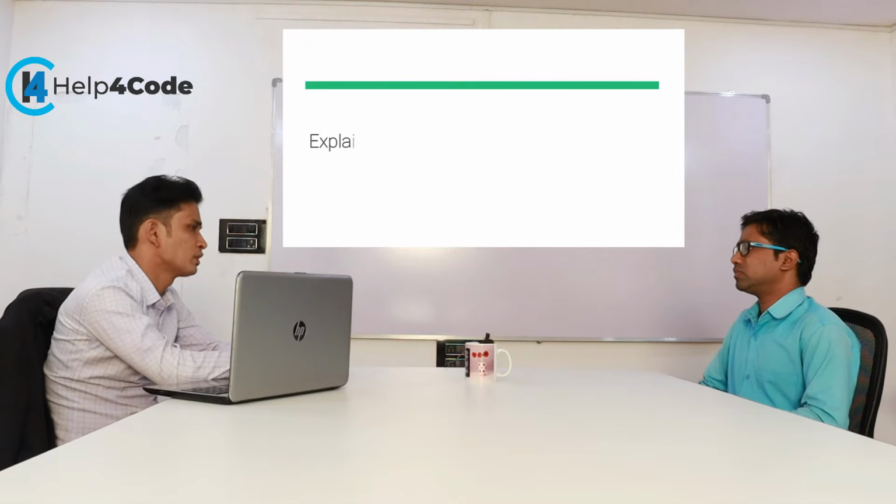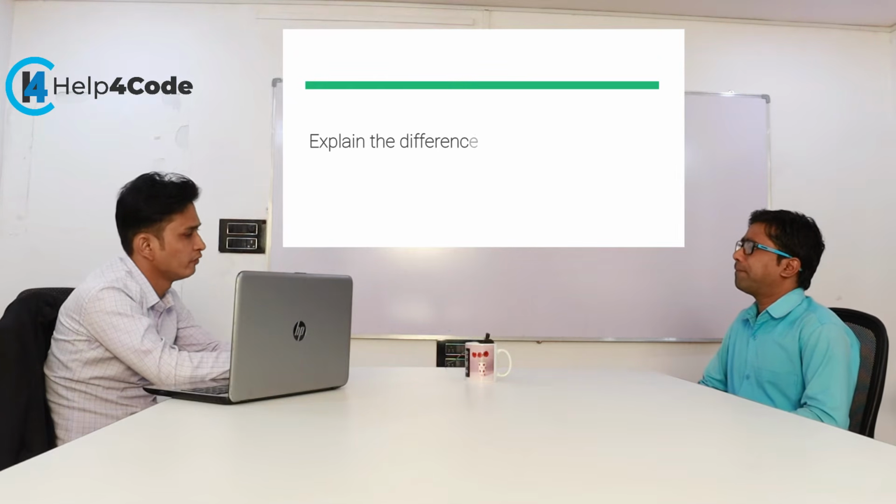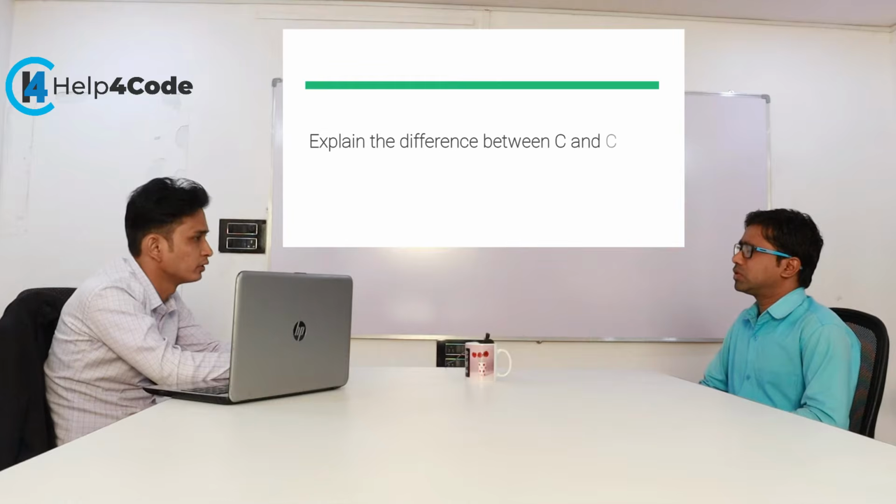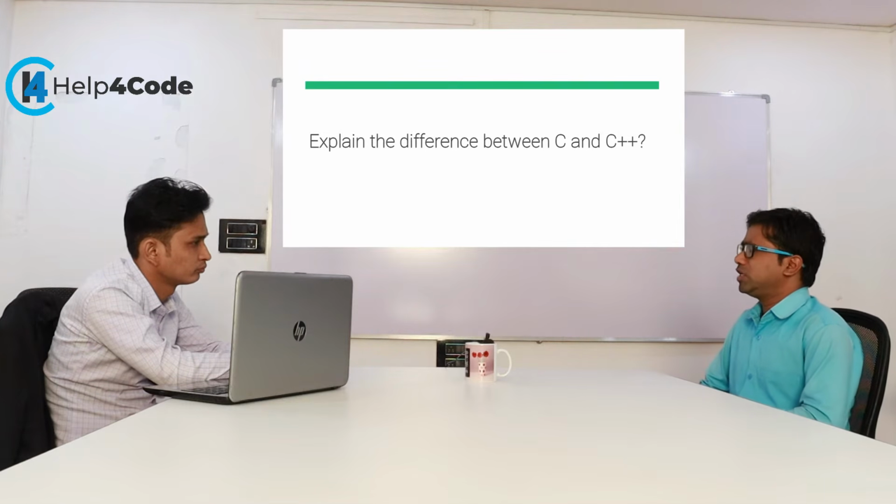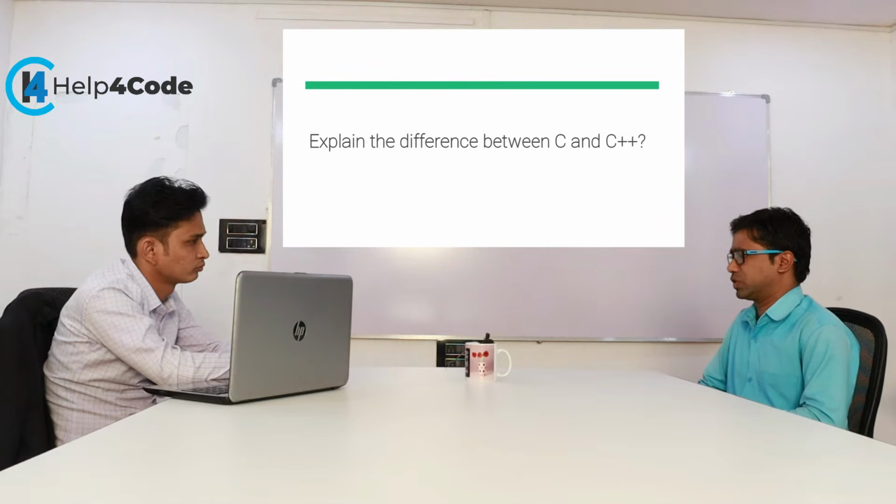Okay, so tell me, what is the basic and main difference between C and C++ language? C was mainly built as a procedure-oriented programming language, and C++ supports object-oriented features, meaning it is an object-oriented programming language. So in C, no virtual functions are available.